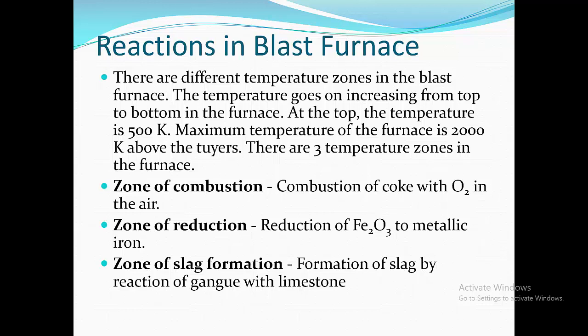The maximum temperature of the furnace is 2000 Kelvin above the tuyeres. There are three temperature zones in the furnace. First, the zone of combustion, in which coke undergoes combustion with O2 in the air.